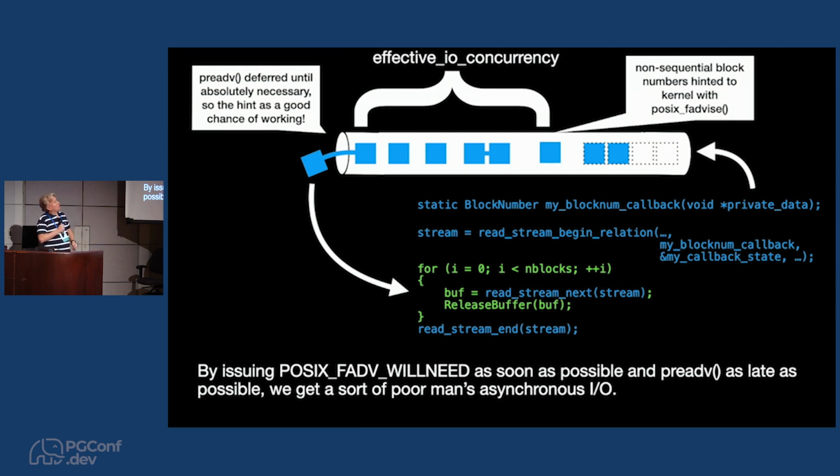In that case, the setting effective_io_concurrency controls how many of these kind of imaginary I/Os are allowed to run at the same time. On most operating systems, certainly Linux, that can give you an I/O depth that you can see with operating system tools. You can see that it's actually running concurrent I/Os in the background. So that later on, when it runs the read system call that is used to complete that imaginary AIO, hopefully it doesn't have to go off CPU.